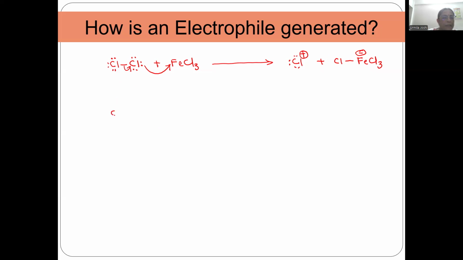Same is the case, say, with isopropyl chloride. When isopropyl chloride is treated with AlCl3, what happens is the chlorine's pair of electrons is attracted towards AlCl3. As a result, this bond is easy to break as compared to the other bond because it is already polar in nature. So this bond breaks. As a result, what is formed is isopropyl carbocation.